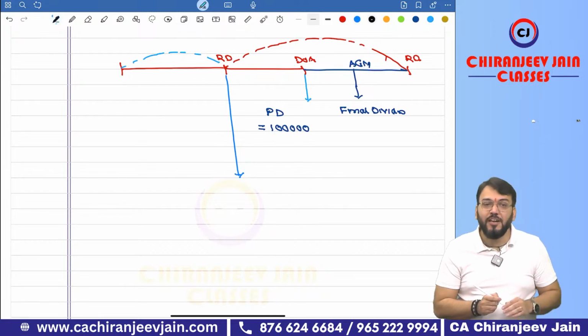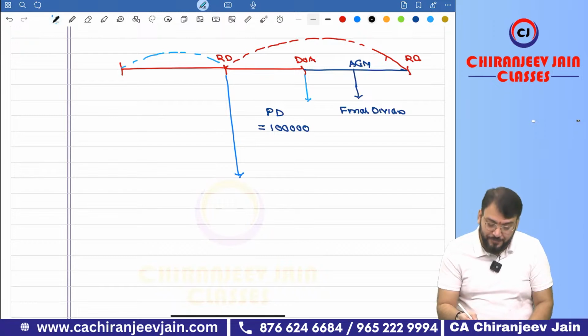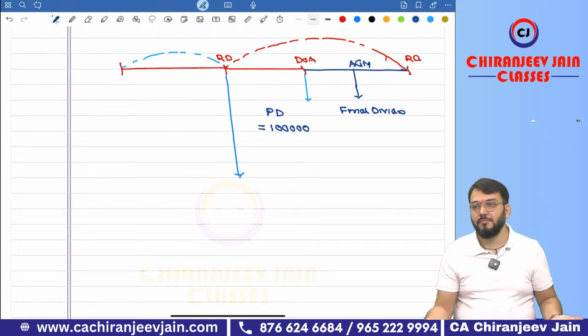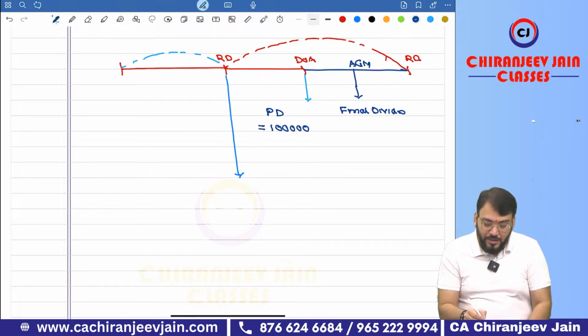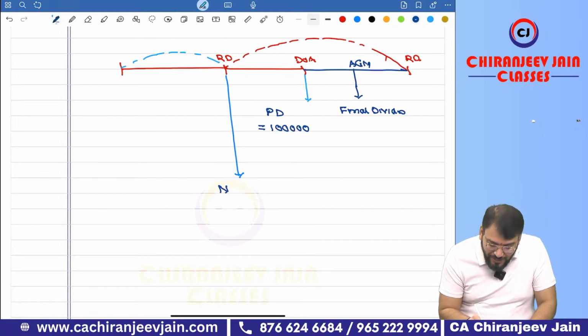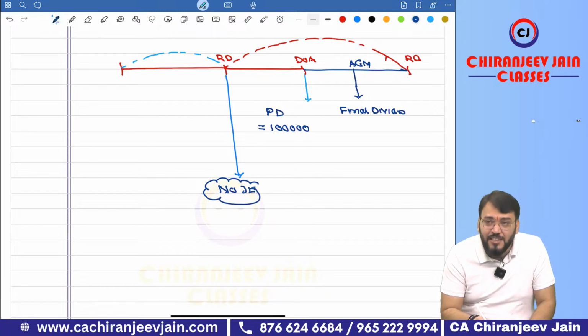But on the reporting date, what journal entry will we do for this proposed dividend? On the reporting date, any journal entry? No journal entry. If I am asking any journal entry, why are you silent? Already I have said it will not be recognized as a liability on the reporting date.